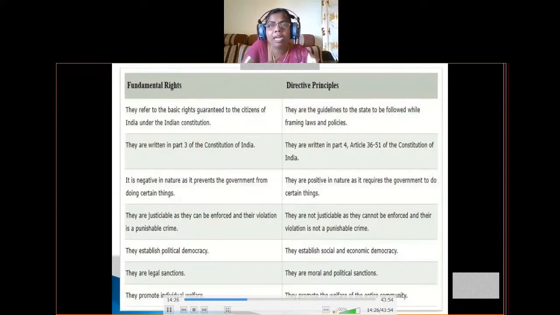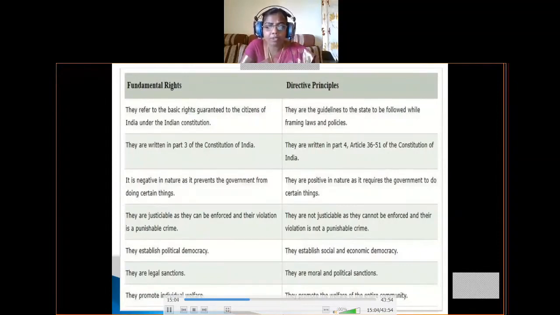Both central government and state governments are implementing so many welfare programs like the public distribution system, pensions to old age people and the disabled, reservations to BC, SC, STs in educational and employment opportunities, abolition of untouchability, MNREGA, that means Mahatma Gandhi National Rural Employment Guarantee Program, which will provide work to the rural laborers, and also subsidies, loans at low rate of interest, etc. So these are the many welfare programs implemented in our country.